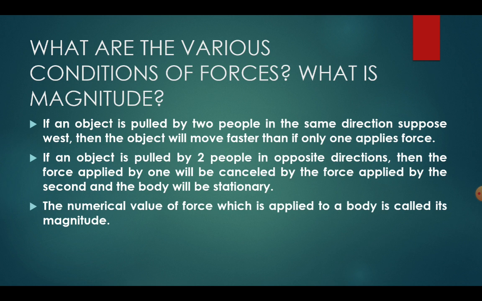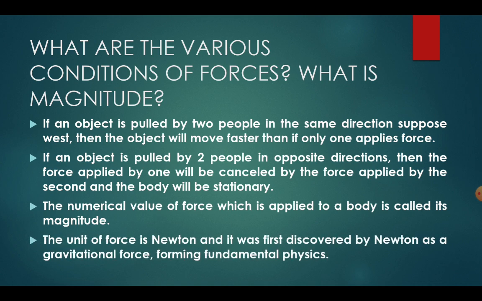The numerical value of force applied to a body is called its magnitude. Whatever value we calculate for force, for example 110, is its magnitude, but we cannot always write just 110; we need to write its unit, and its unit is Newton. It is denoted by capital N, and force is denoted by capital F. Why is its unit Newton?